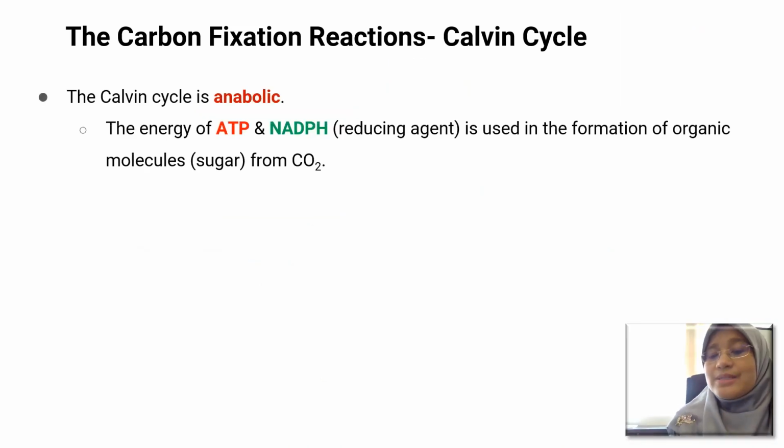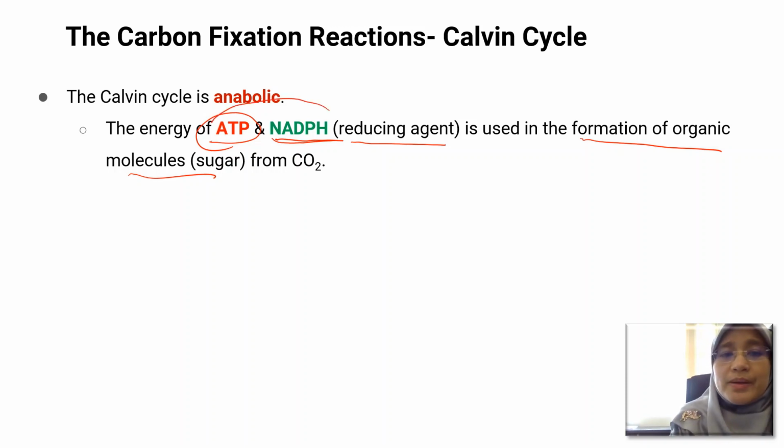The Calvin cycle is anabolic. So what does anabolic mean? It means a metabolic pathway that requires energy. In the Calvin cycle, the energy will be provided by the ATP molecule. The Calvin cycle also requires NADPH, which functions as the reducing agent. These two molecules are required during the Calvin cycle to form an organic molecule, which is sugar, from carbon dioxide.